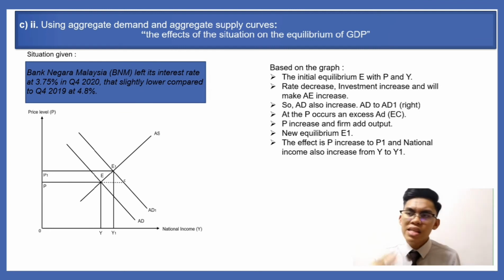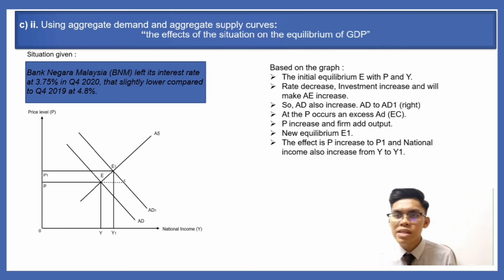So the investment will increase and automatically aggregate expenditure, which is AE, increases. So AD also will increase and the AD curve will shift to the right from AD to AD1. At the price level of P0, there exists excess demand, as you can see, EC.